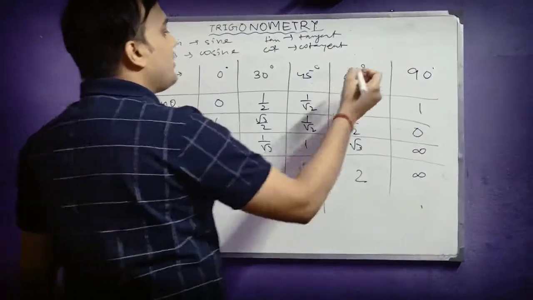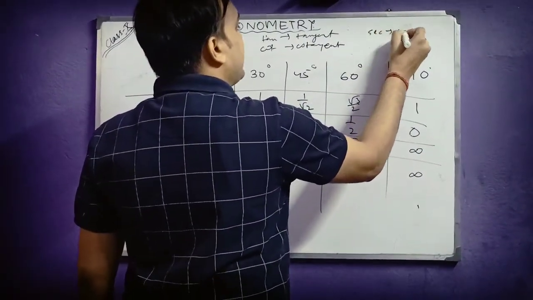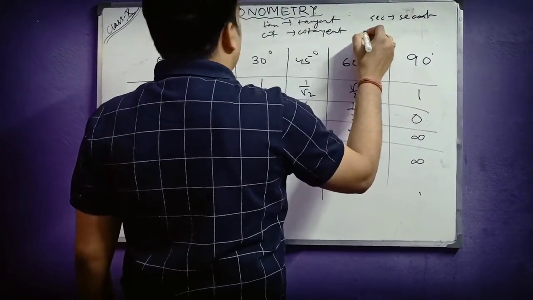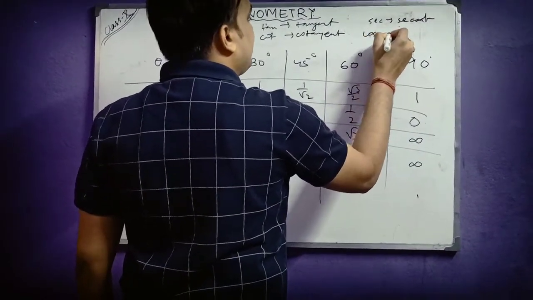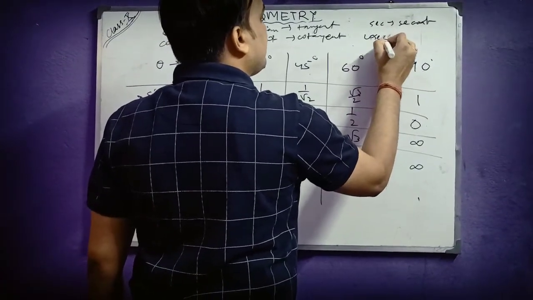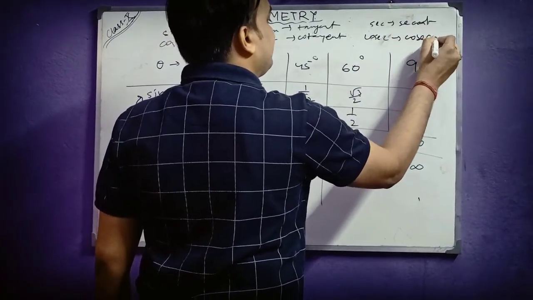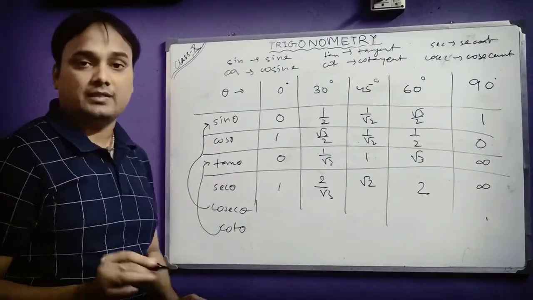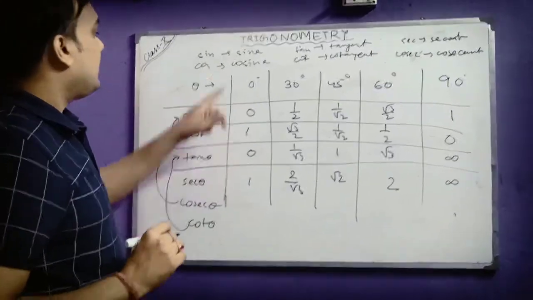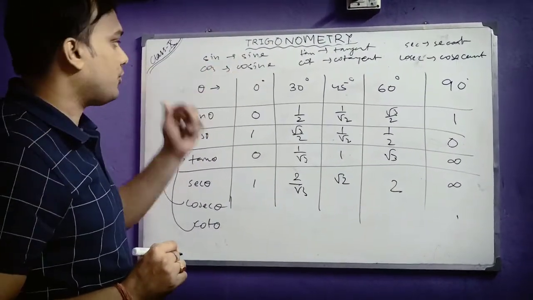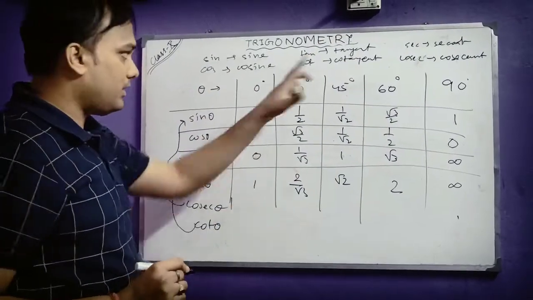Okay. Then the full form of sec is secant, and the full form of cosec is cosecant. So these are the full forms which may sometimes be given in the question. Nothing here should confuse you. These are actually the short abbreviations which we use in trigonometry, and the full forms are given here.